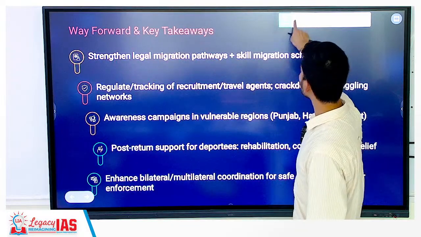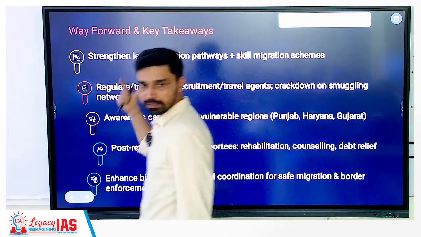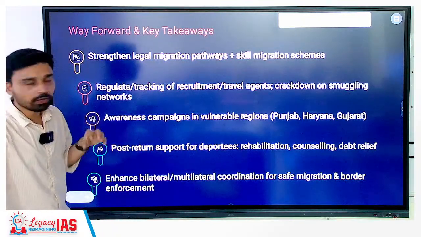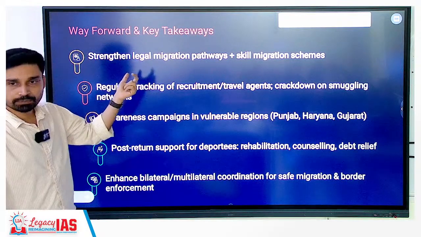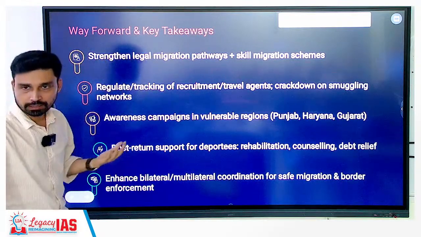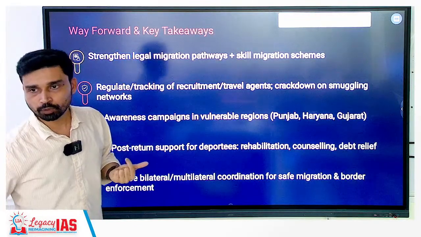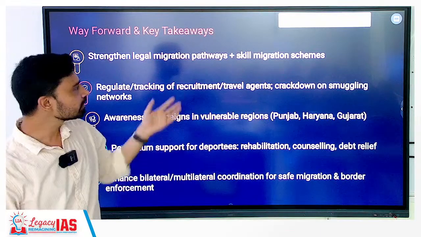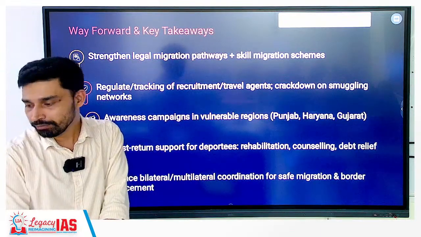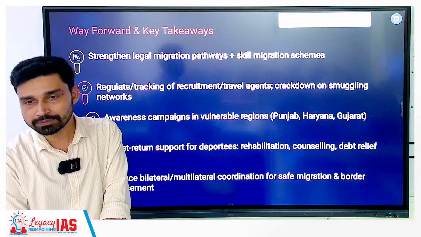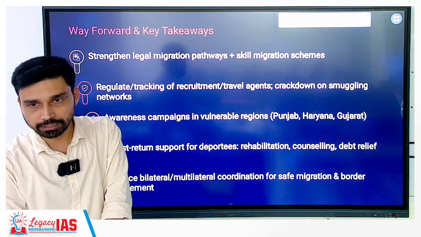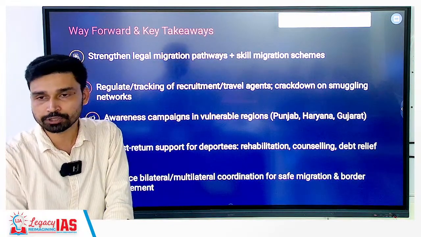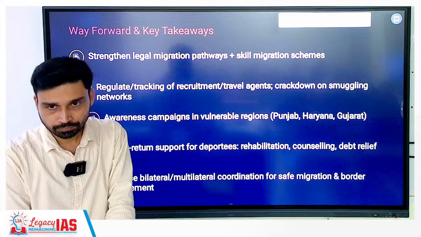What is the way forward? What can we do? Strengthen legal migration pathways. That again cannot happen only from the Government of India's perspective. It has to be done from the other countries also. Especially after the coming of Trump, what we have seen is that getting a visa, American visa especially, has become quite difficult. Not only the US, even if you look at Canada, student visas were easily granted by Canada. Now we have seen a 74% rejection rate. Out of the 5,000 people who applied for a Canadian student visa, only 1,000 to 1,200 were approved.